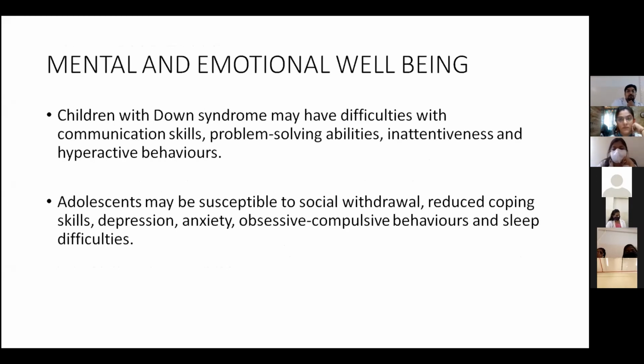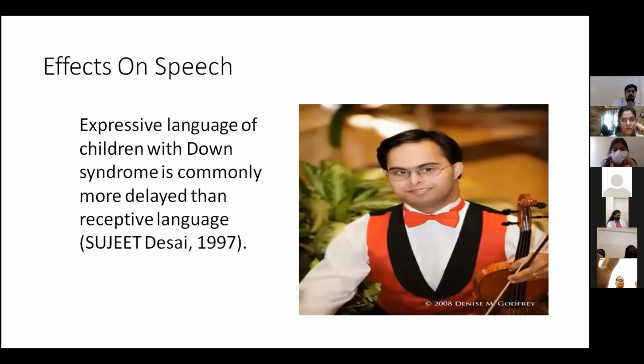Mental and emotional well-being: children with Down syndrome may have difficulties with communication skills, problem-solving abilities, inattentiveness, and hyperactive behaviors. Adolescents may be susceptible to social withdrawal, reduced coping skills, depression, anxiety, obsessive compulsive behaviors, and sleep difficulties. Effects on speech: expressive language of children with Down syndrome is commonly more delayed than receptive language.